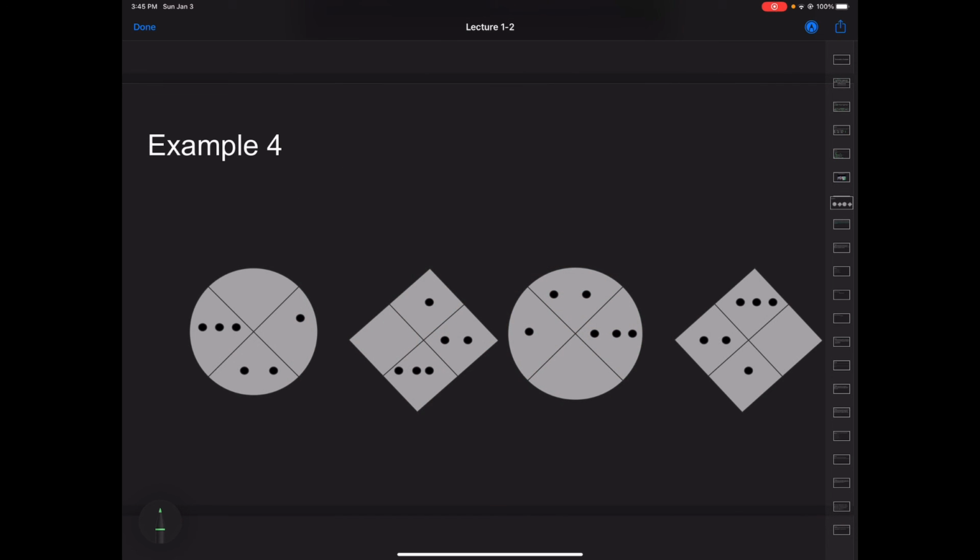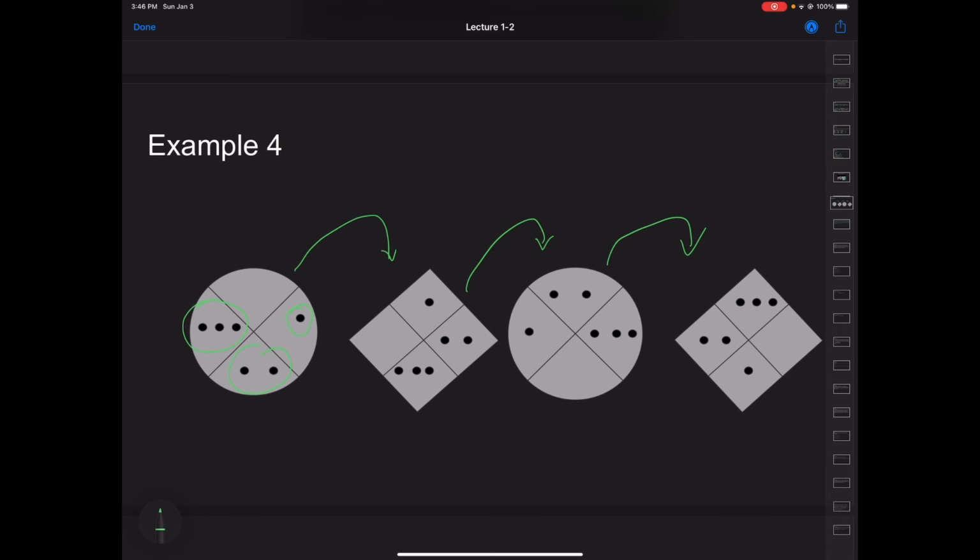So there was one more example that I wanted to do for the last video, which is just this example, which is nice and cool because it doesn't include numbers. It's not just all about numbers. We can use inductive reasoning once again to follow through with this example. So what is happening here? We have a 1 dot here, we have 2 here, we have 3 here, and it's in a circle. We see that we're going from circle to diamond to circle to diamond.